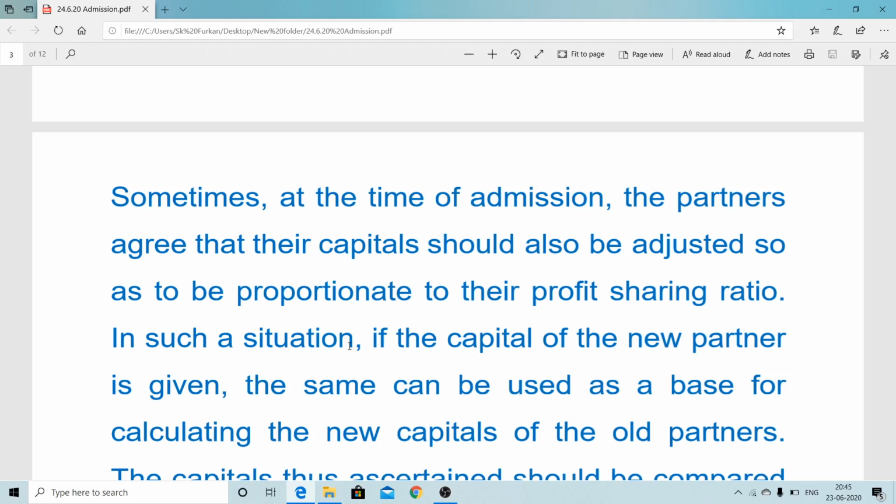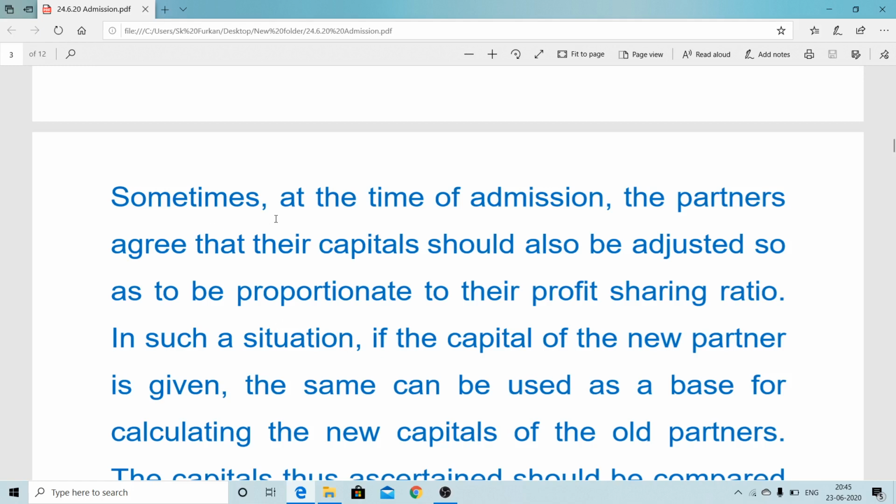Say for example, Mr. Z contributed 40,000 for 1/4 share. So what will be total capital? So 1/4 purpose is 40,000, therefore 1 purpose will be 1,60,000. That will be total capital. Now if you calculate new ratio, then we can find out old partner's capital.